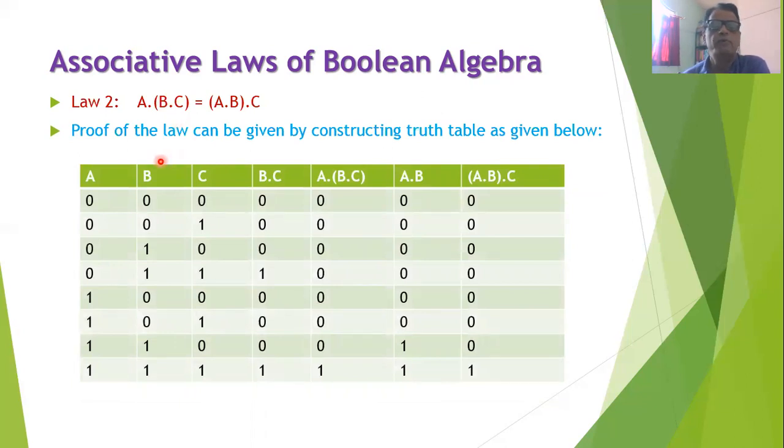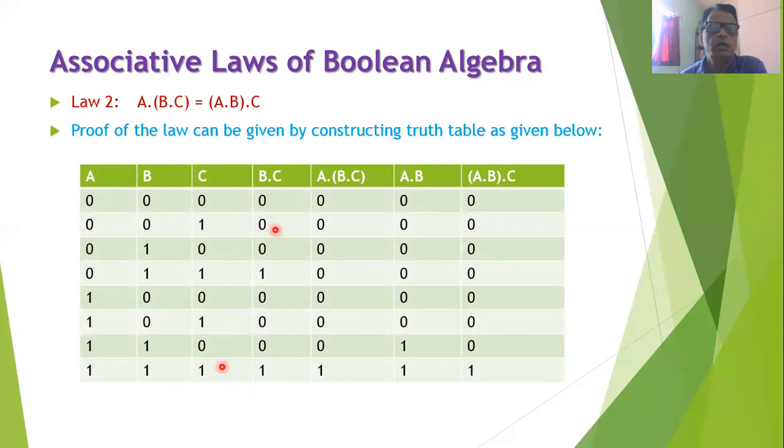So here also we will consider the three variables A, B, C. In the next column, we will compute B · C. In the next column, we will compute A · (B · C). In the next column, we will compute A · B. And in the last column, we will compute (A · B) · C. So there are 8 possible values: 000, 001, 010, 011, 100, 101, 110, 111.